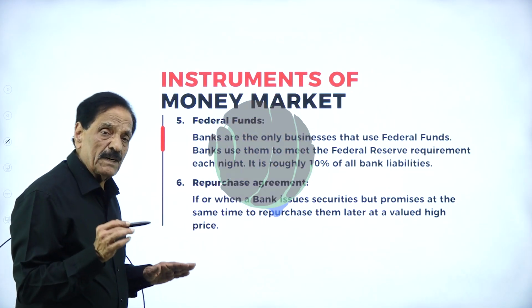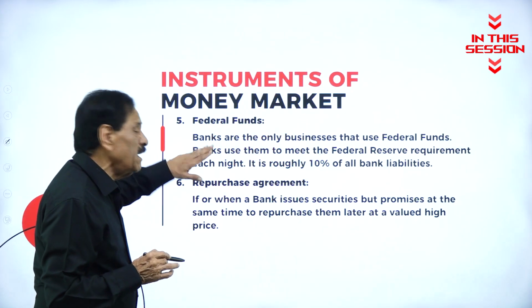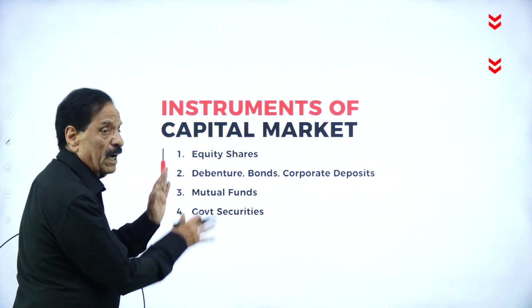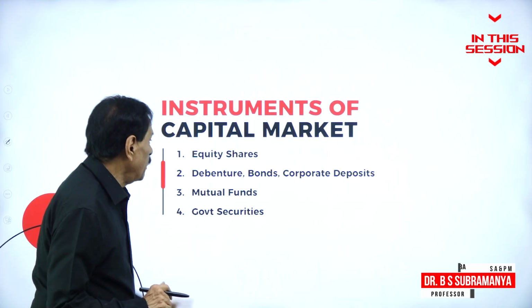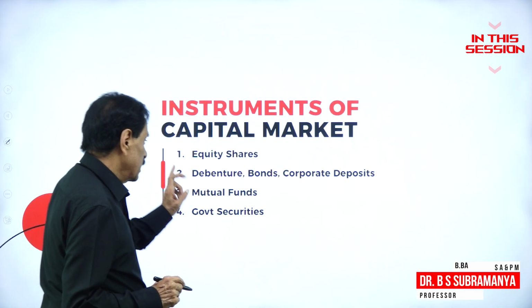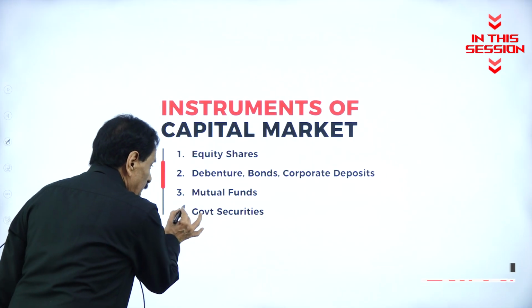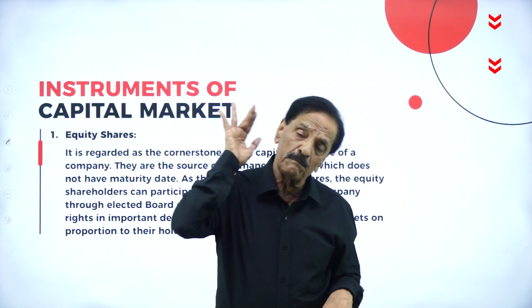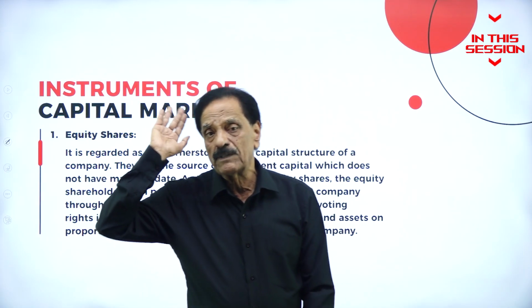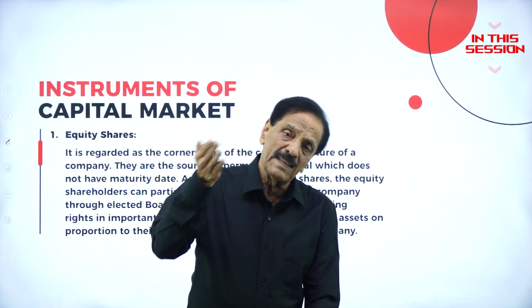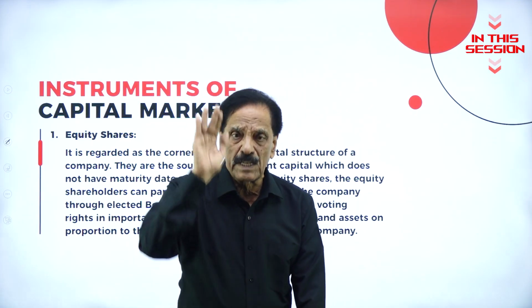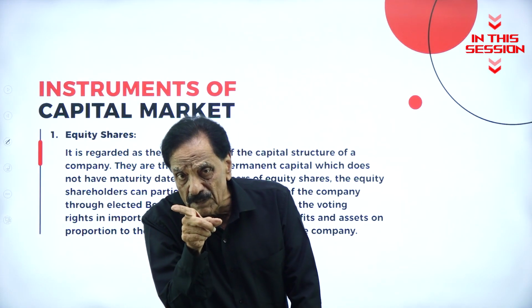So all bank liability will be issued, what were given by federal funds. Which are the instruments? One is equity share, debenture, bonds and corporate deposit, mutual fund and government security. When the company liquidates, first we pay to the preference shareholder their dividend. If any amount is left over, that goes to equity shareholder.